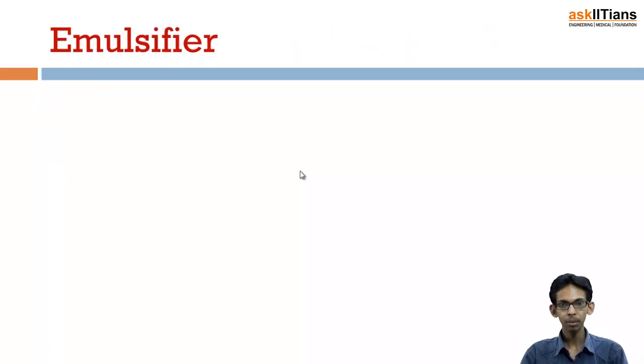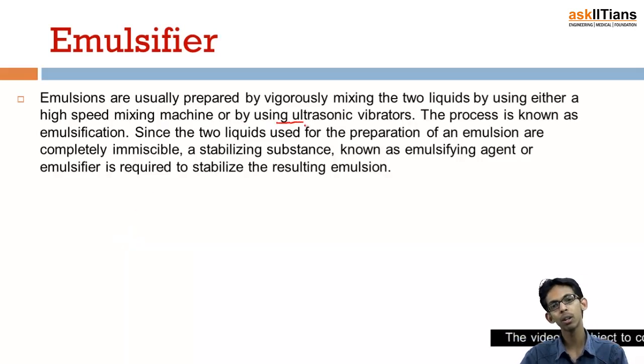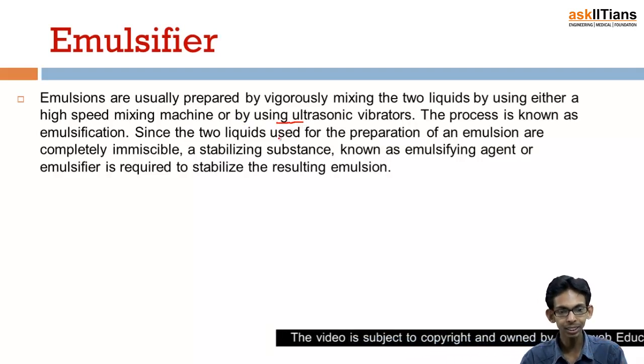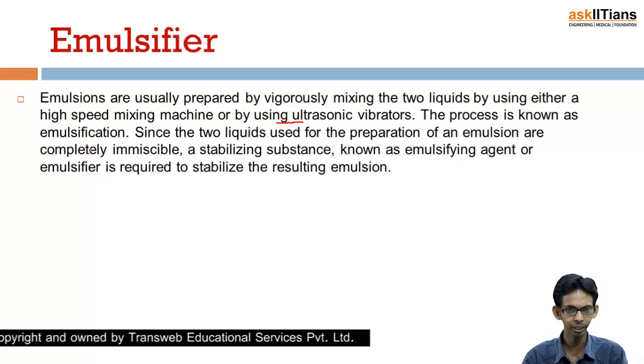Next is the term emulsifier. Actually, emulsions are usually prepared by vigorously mixing two liquids by using either a high-speed mixing machine or an ultrasonic vibrator. The process is known as emulsification. That means the process of formation of emulsions is emulsification.